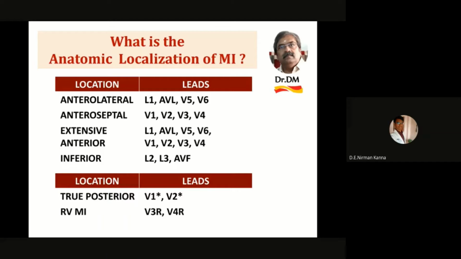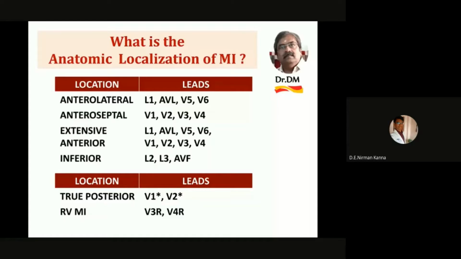You have to just slightly remember that the inferior leads are 2, 3 and AVF. So remember extensive anterior, which will include anterolateral and anteroseptal, and inferior wall MI. There are two other MIs which are specific.